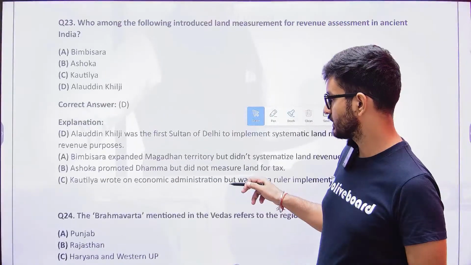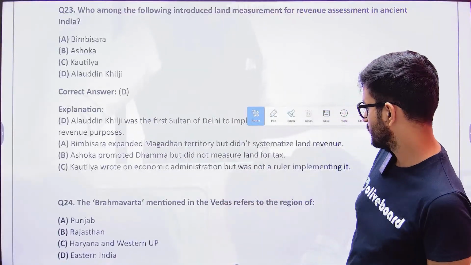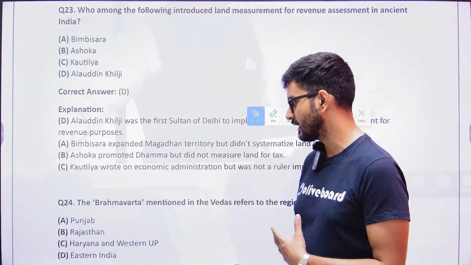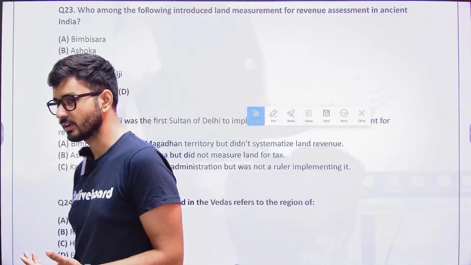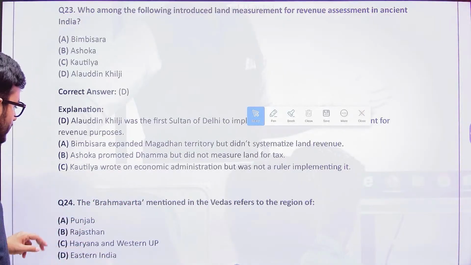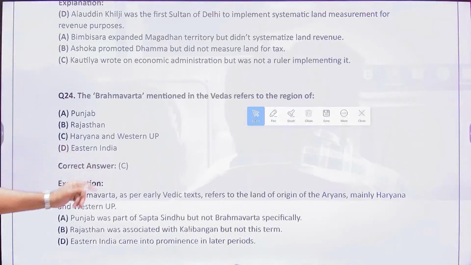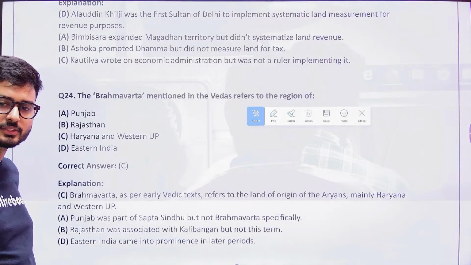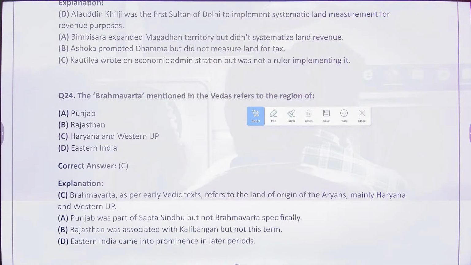All right, the next one is the Brahma Varta mentioned in the Vedas. It refers to the region of Punjab, Rajasthan, Haryana, and Western UP and Eastern India. What do we understand from the Brahma Varta? Which one is the region? It is not Punjab, not Rajasthan, not Eastern India, but it is going to be Haryana and Western UP.